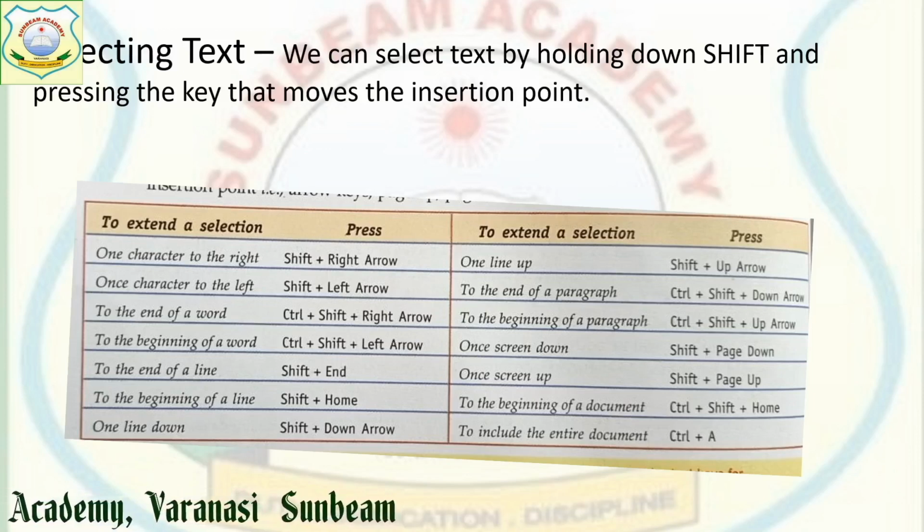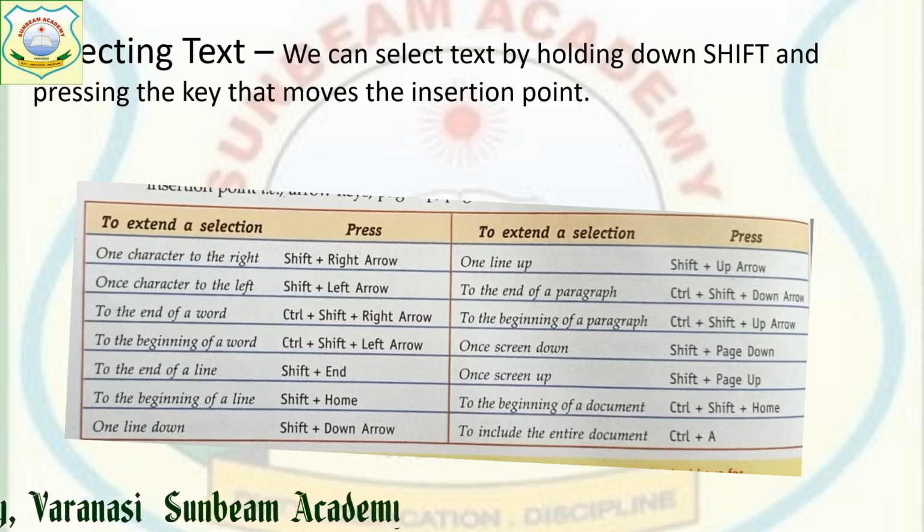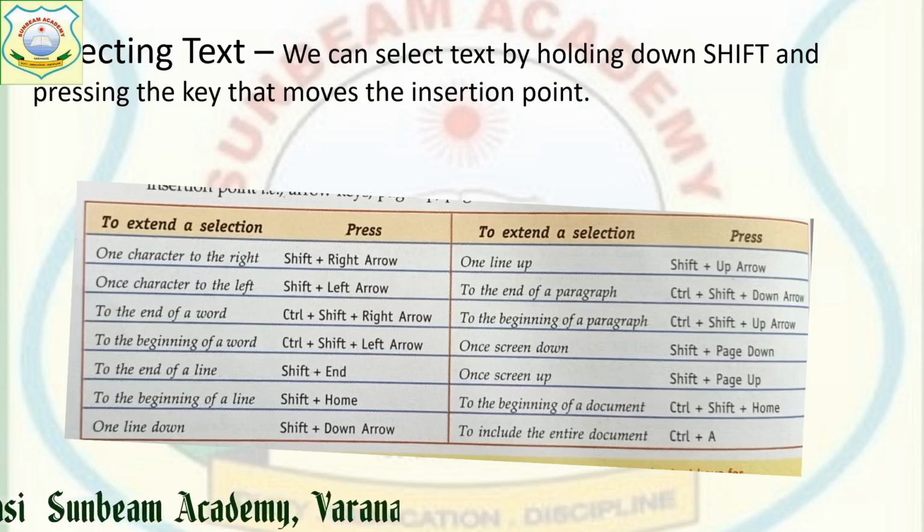Suppose you want to select a complete word from start to end, then you have to use Control Shift and right arrow key. Wherever your cursor is, from there the first word will be selected. If you again press Control Shift right arrow key, the next word will be selected. Likewise, if you use Control Shift with the left arrow key, then it will select the previous words, word wise.